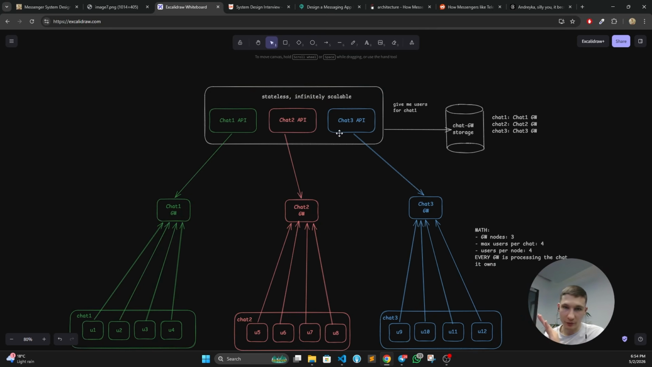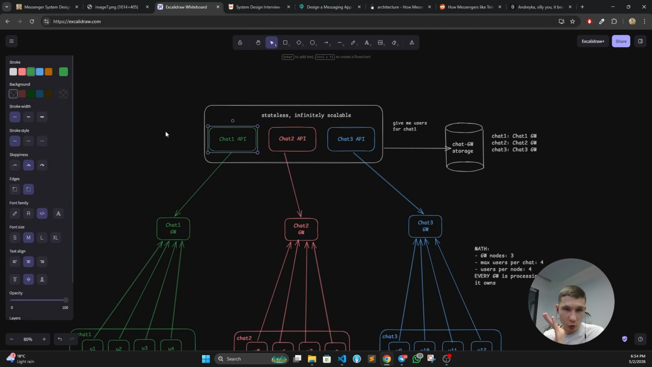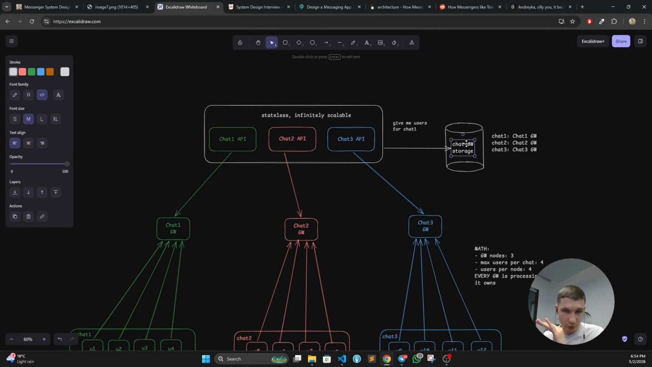So how will the flow work now? We get the new message into the chat API. We resolve which chat gateway node we need to talk to from this storage.